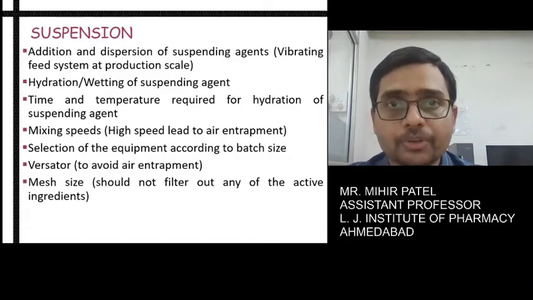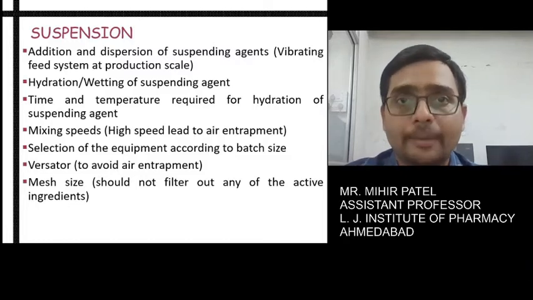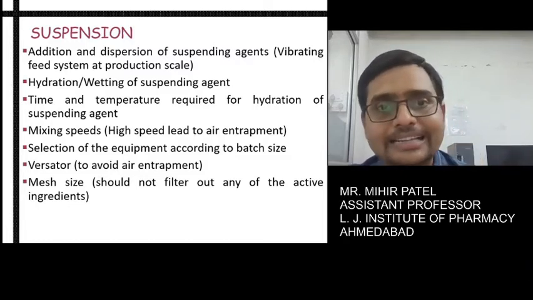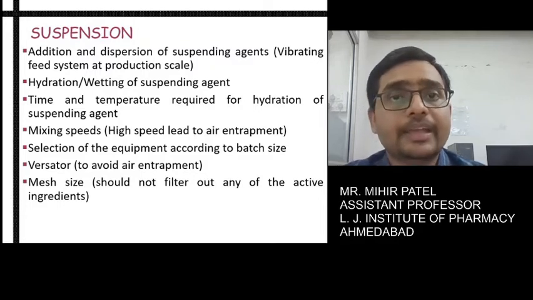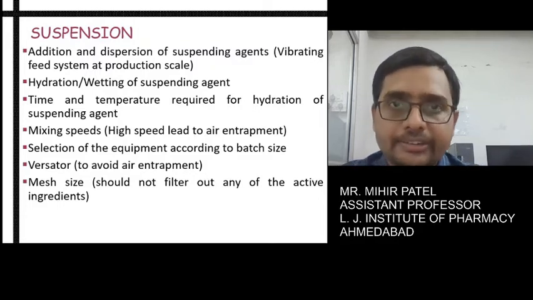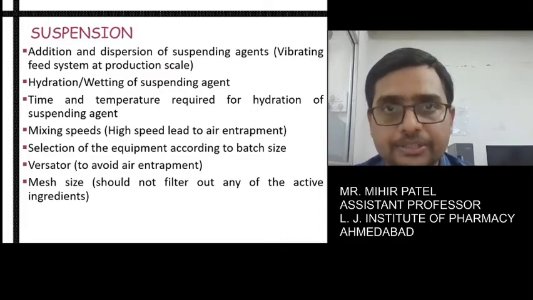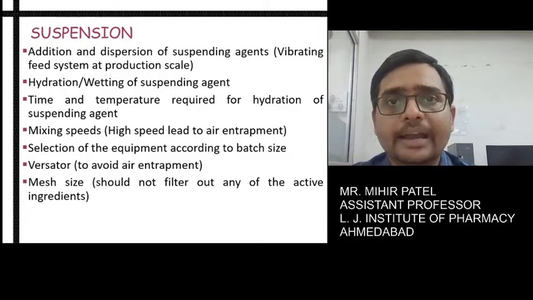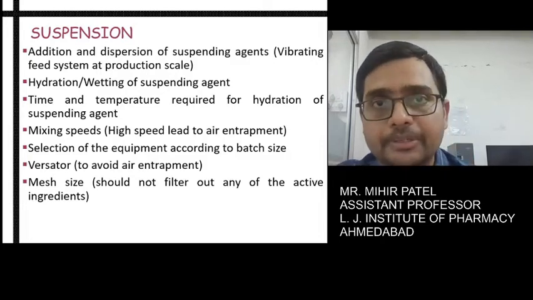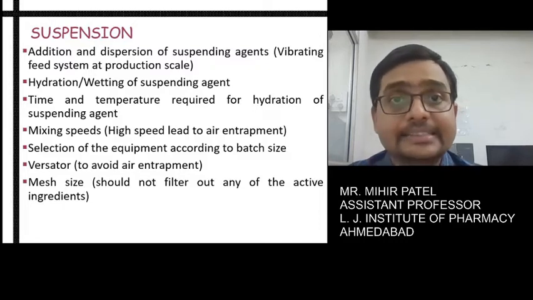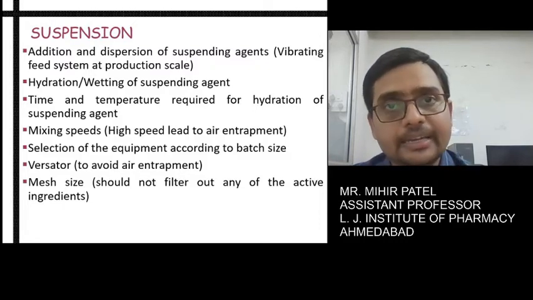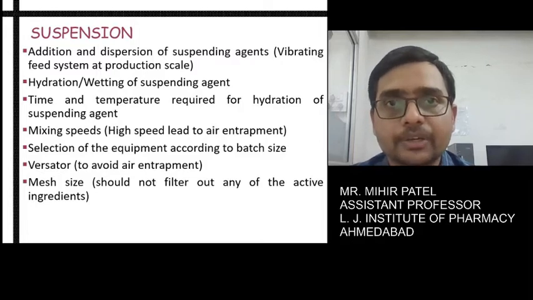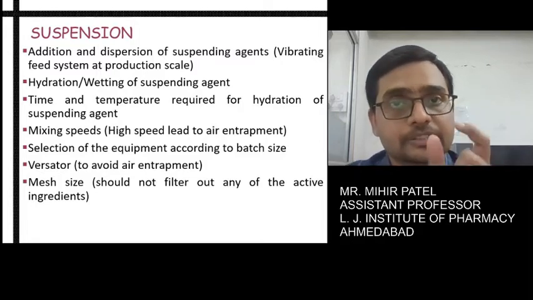So the system which you are going to apply on the commercial scale, that you have to consider. Now in the next point we can say hydration or the wetting of suspending agent. Again, it's a very important point which we have to identify for the physical and chemical stability of the suspension product. Now another two important parameters, one that is time and second that is temperature. Again, it may have an effect on the stability concern of the suspension product.